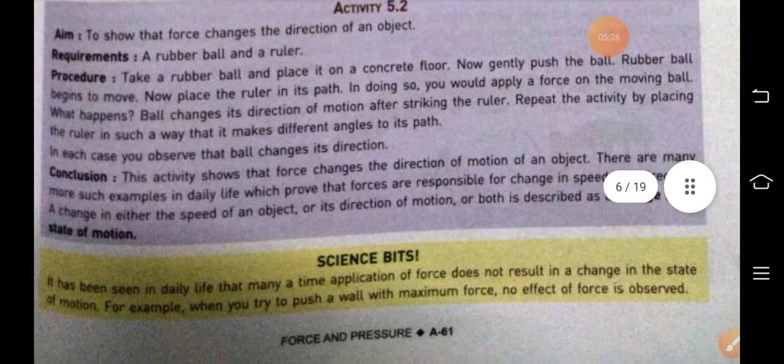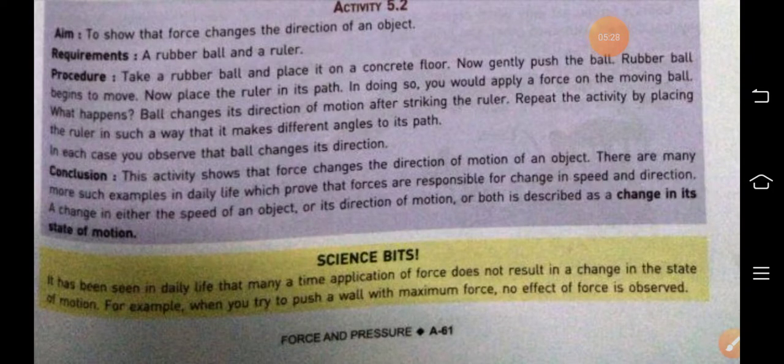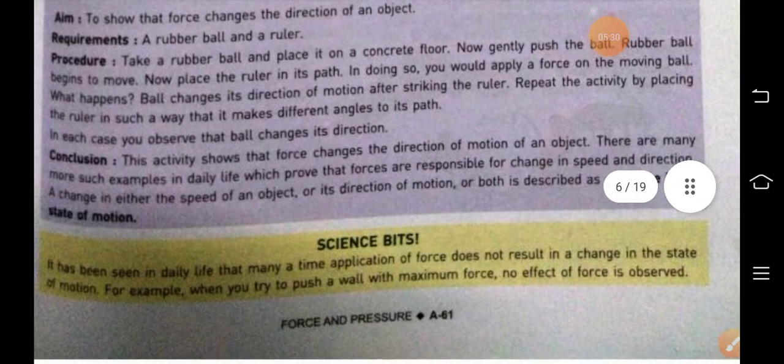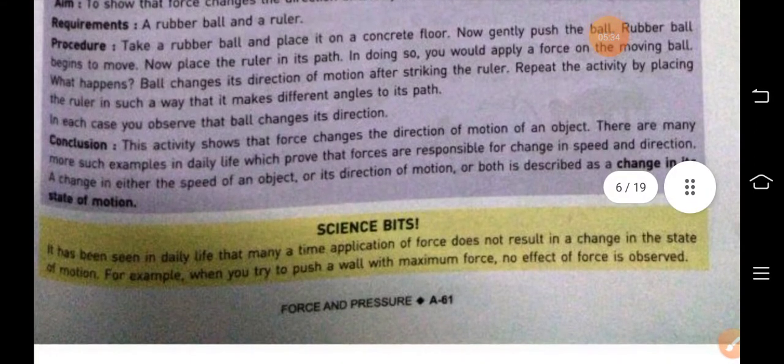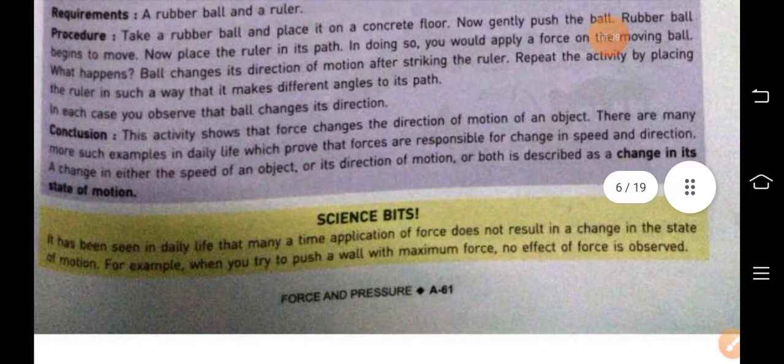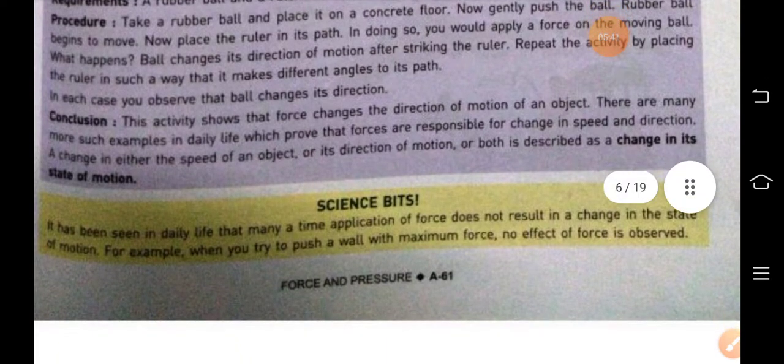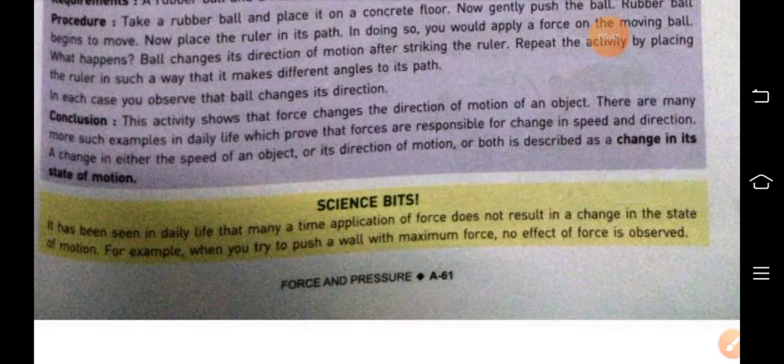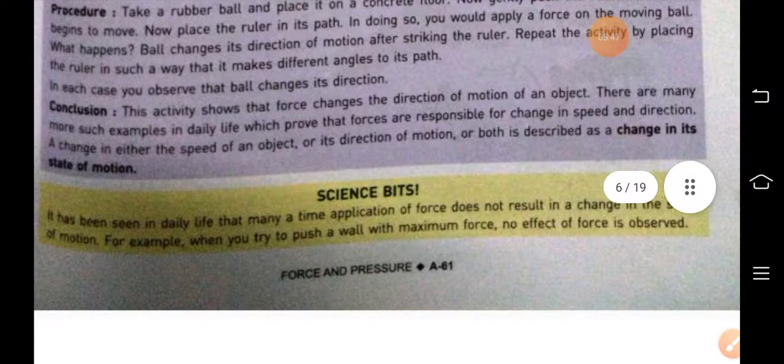Again, we will repeat the activity by placing the ruler in such a way that it makes different angles to its path. And what we will observe is that the ball changes its direction, and it shows that the force changes the direction of motion of the object.